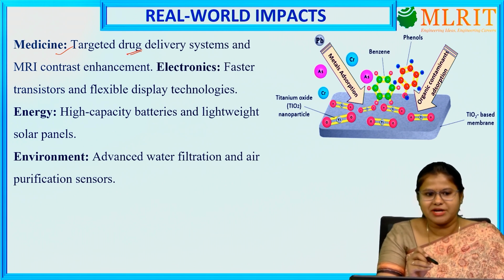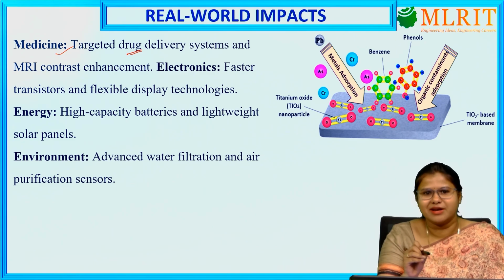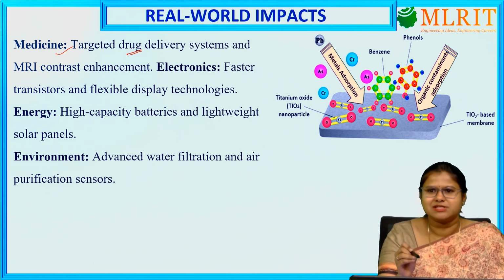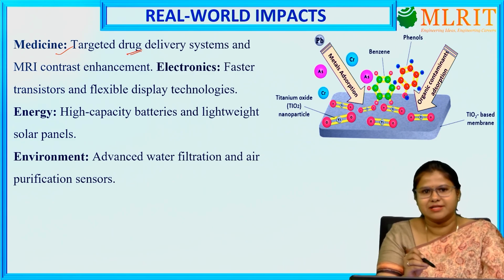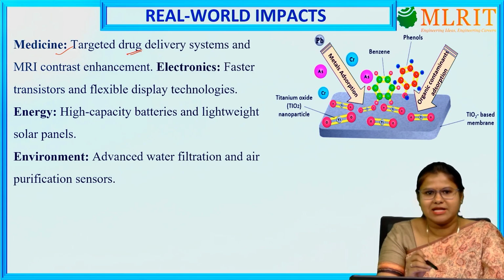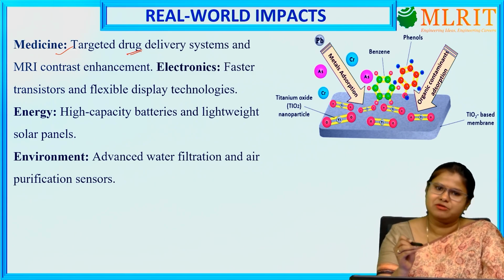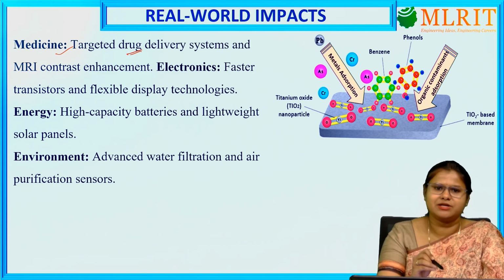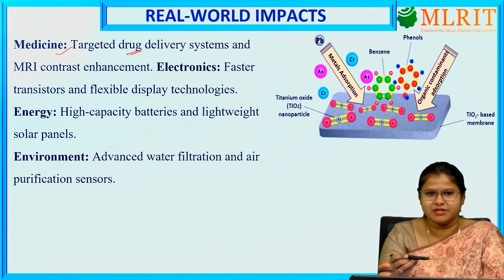So before sending that nanomaterial to that particular area, we can tag that particular nanomaterial, and then it will react only on that particular disease cell, instead of affecting the other healthy tissues also.